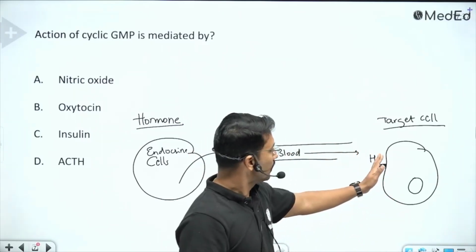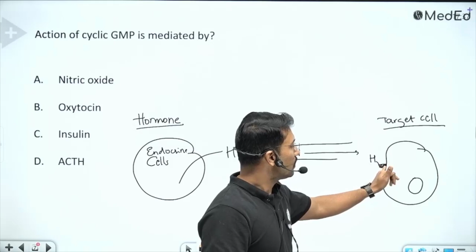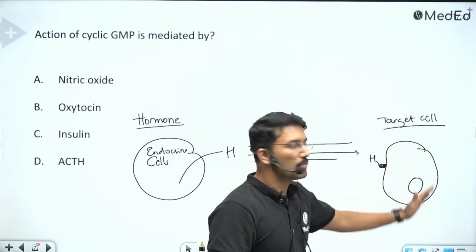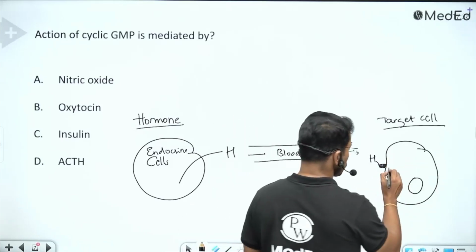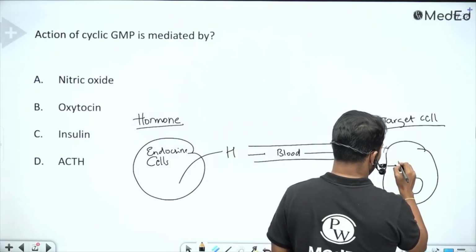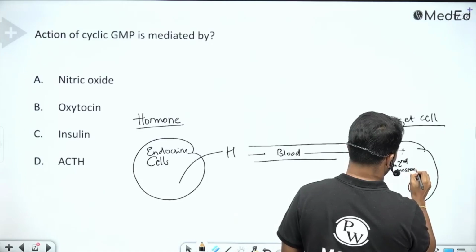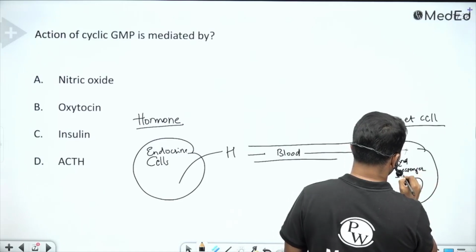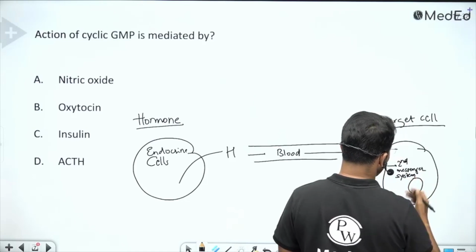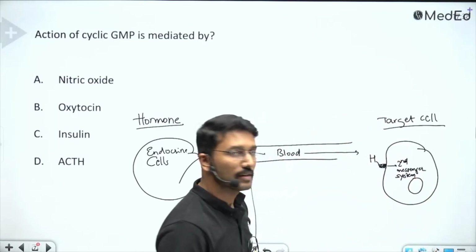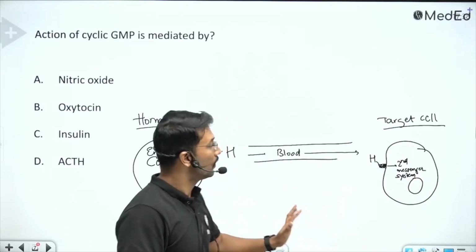Once it binds, the conformational changes triggered in the receptor will activate a second messenger system, and the second messenger system will communicate with the cell to bring out the desired action from the cell. This is the basic action of hormones.